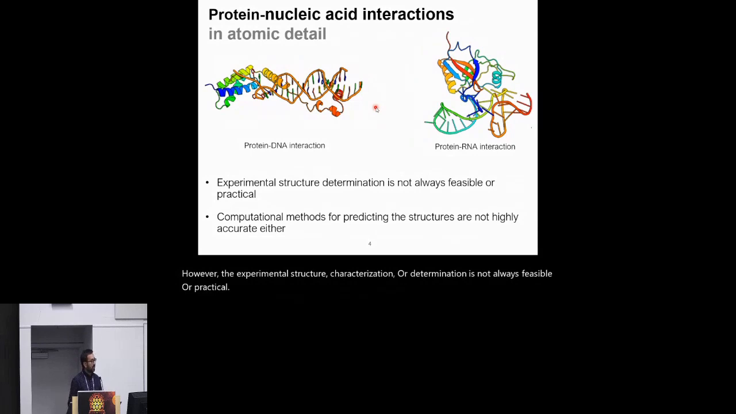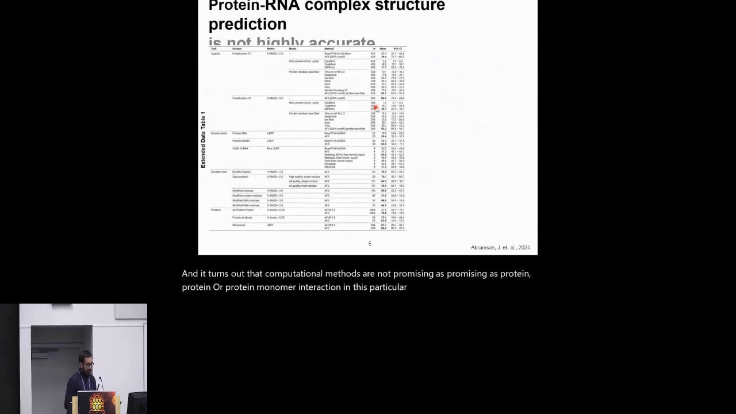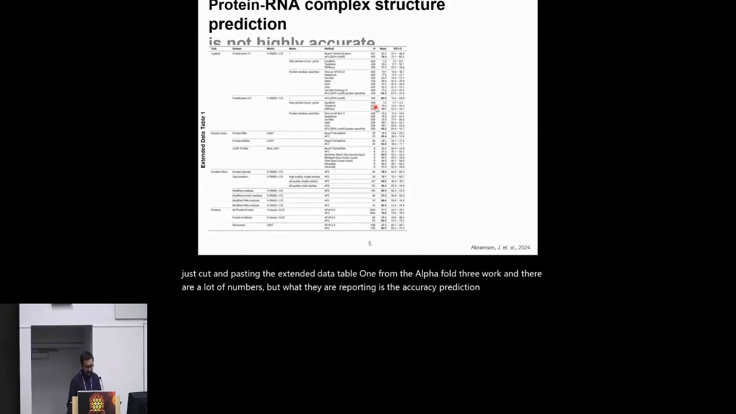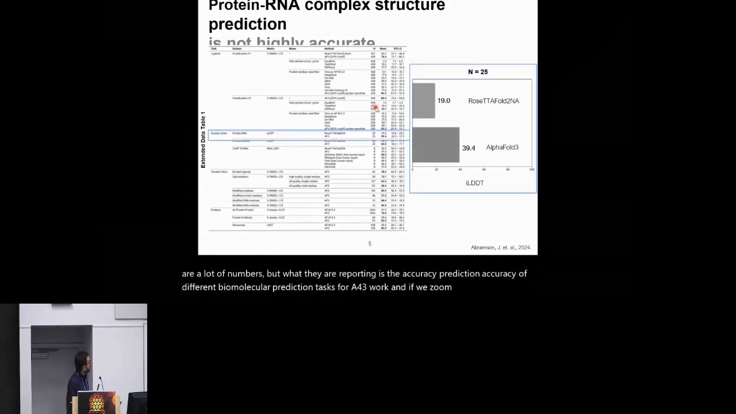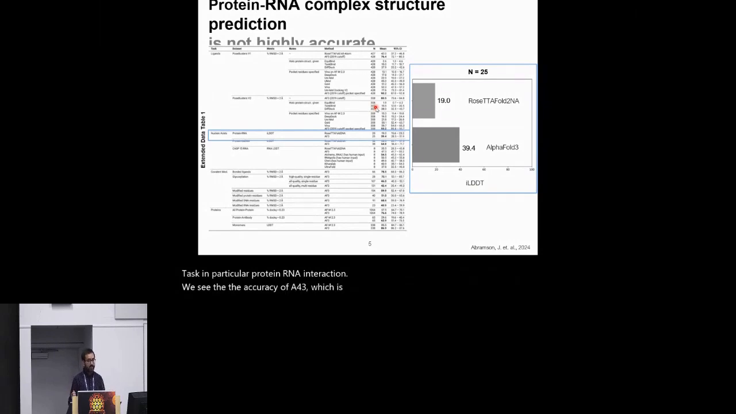And it turns out that computational methods are not as promising as for protein-protein or protein monomer interaction in this particular domain, as seen here, where I'm just cutting and pasting the extended data table 1 from the AlphaFold 3 work. There are a lot of numbers, but what they're reporting is the prediction accuracy of different biomolecular prediction tasks for AlphaFold 3. If we zoom into the nucleic acid task, in particular protein RNA interaction, we see the accuracy of AlphaFold 3, which is measured in interface LDDT score, which ranges from 0 to 100, is about 40%. So we have significant room for improvement in this problem.